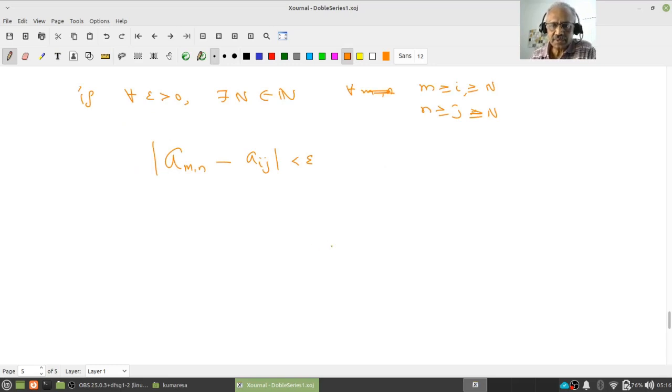Again, let's look at the picture. What I need is there is an ordered pair mn, there is an ordered pair ij. Therefore, I have amn, I have aij, right? Like a Cauchy sequence, where I want whenever m and n are greater than or equal to capital N, mod am minus an is less than epsilon.